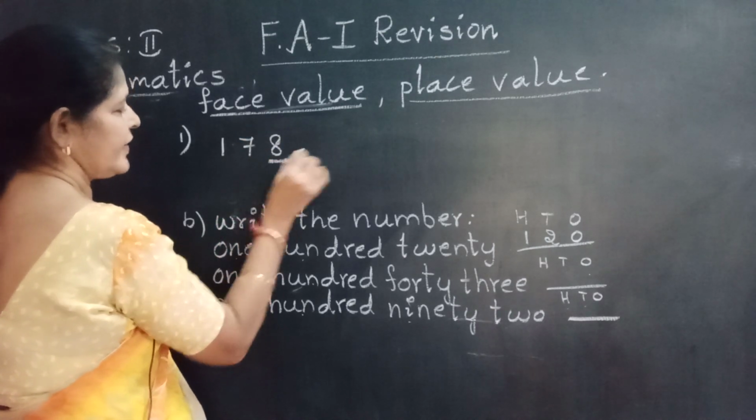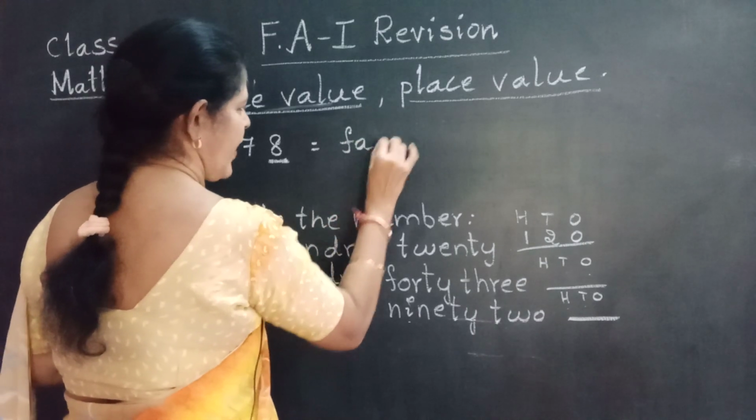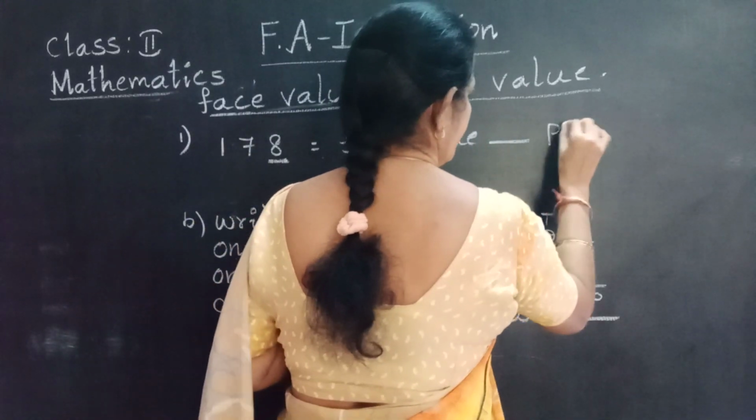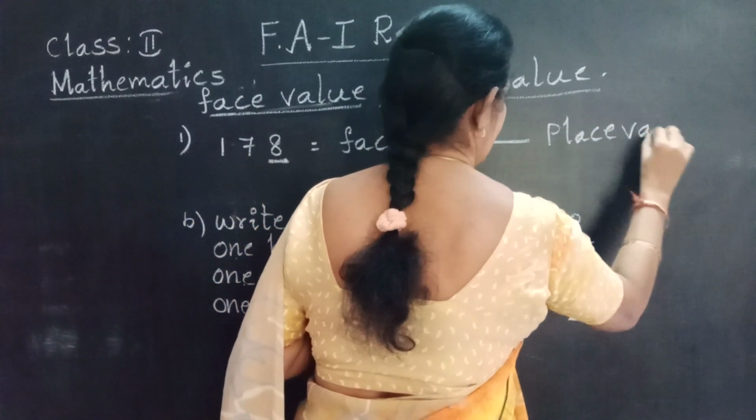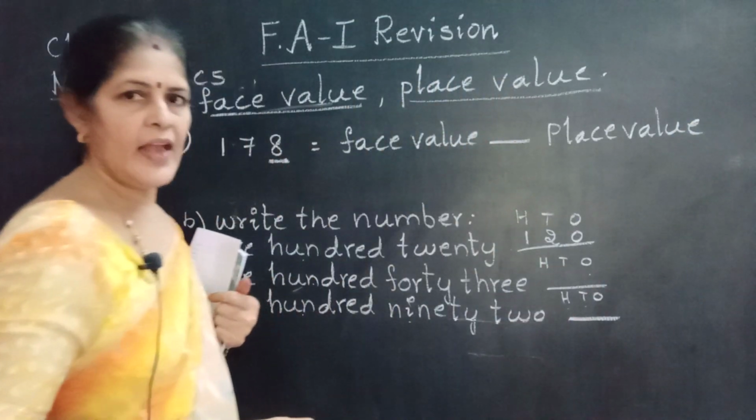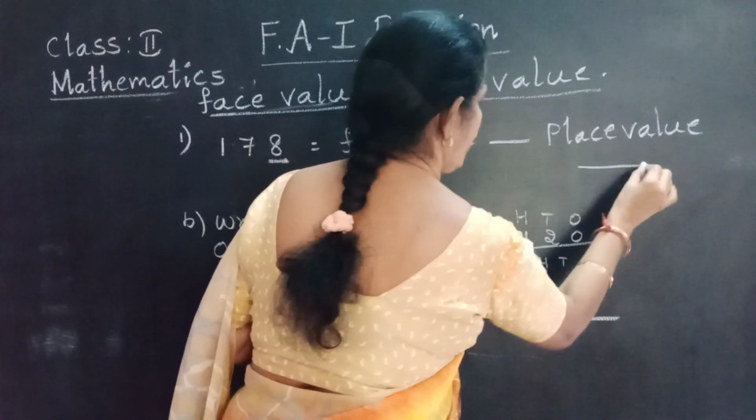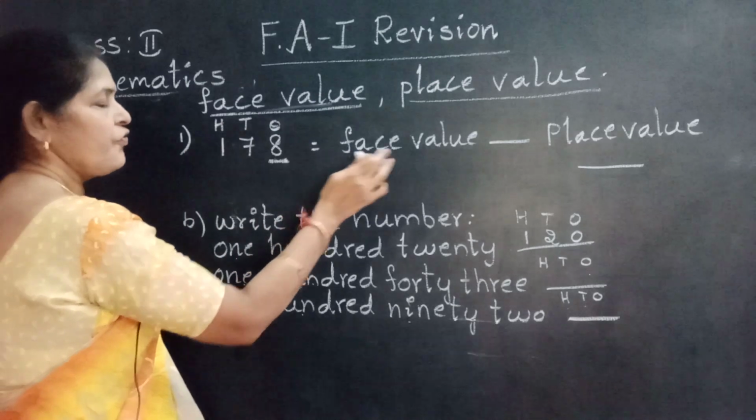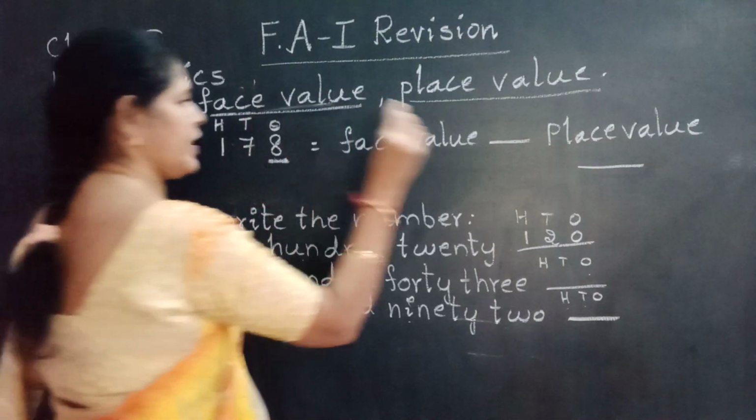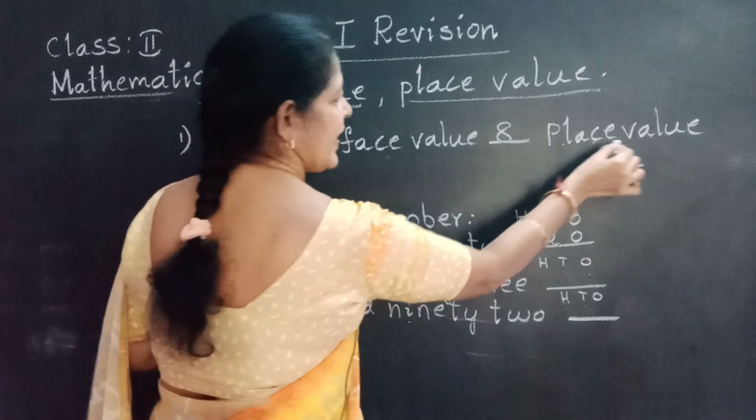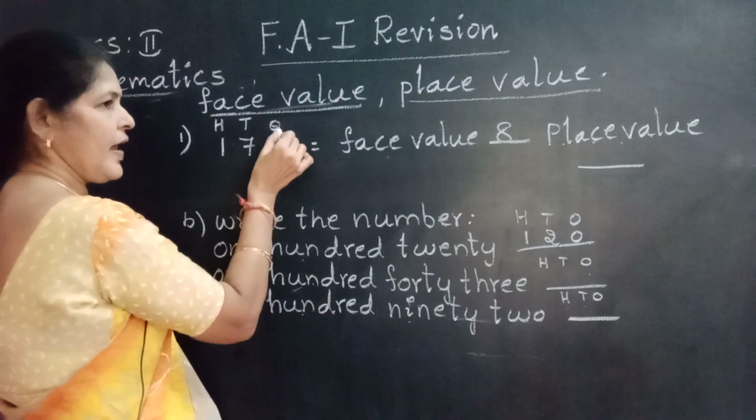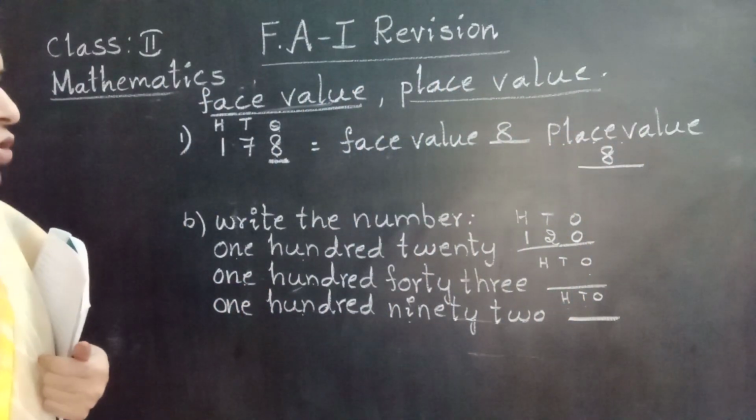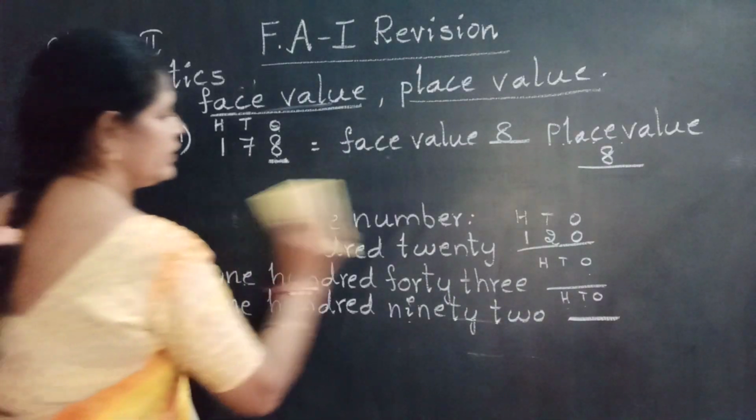178. I am going to underline this number. First write the face value of the underlined number, then the place value of the underlined number. I am writing down face value and place value. See, ones place, tens place, hundreds place. Face value does not change. Write the same number only. Now place value. 8 is in the ones place. That means the place value of 8 is 8 only. Understood? How to write face value and place value? Next number.